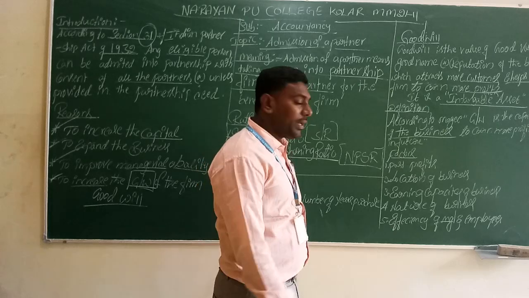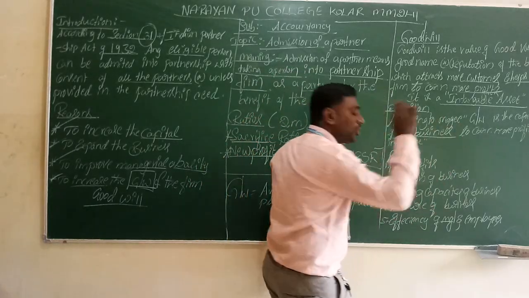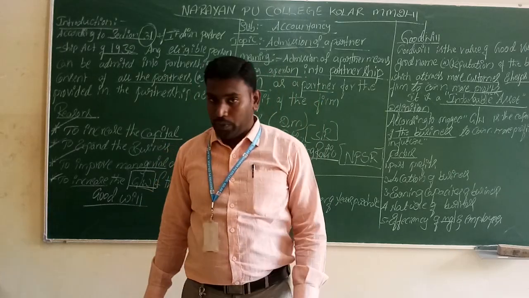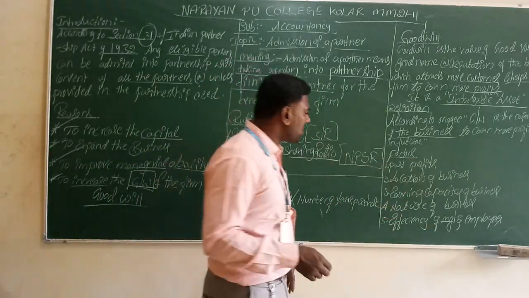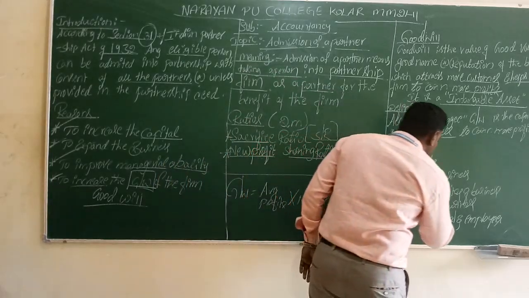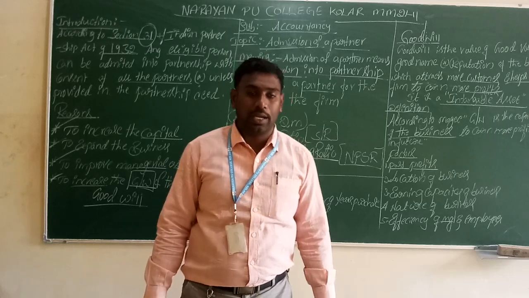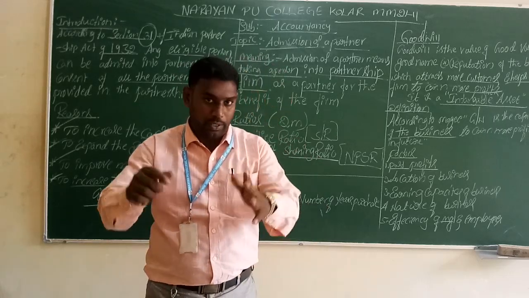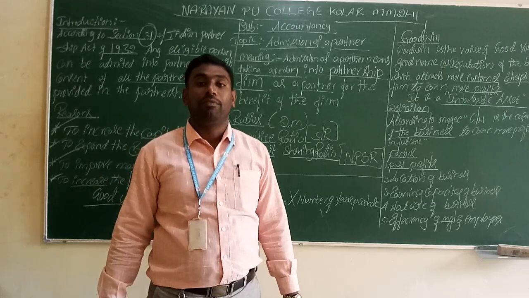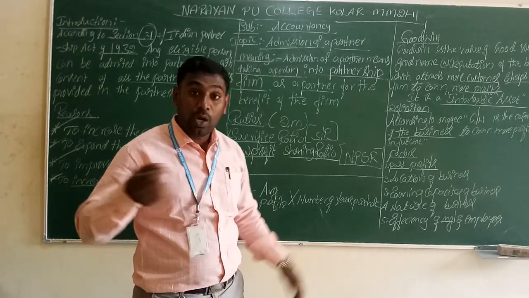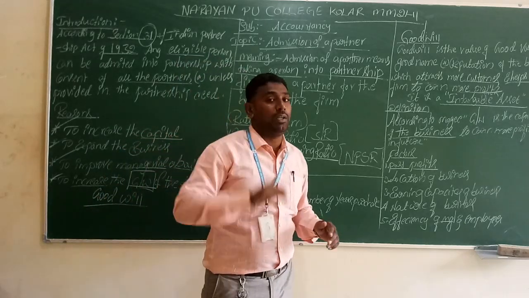Let's come to our important topic, that is factors affecting the calculation of goodwill. On what basis do we calculate goodwill? The first one is based on past profits. If we want to enter as a partner in a partnership firm, before entering we have to decide what the company's goodwill is.